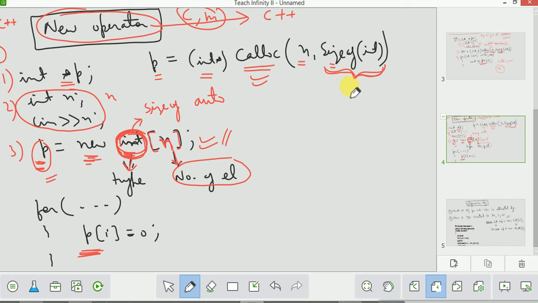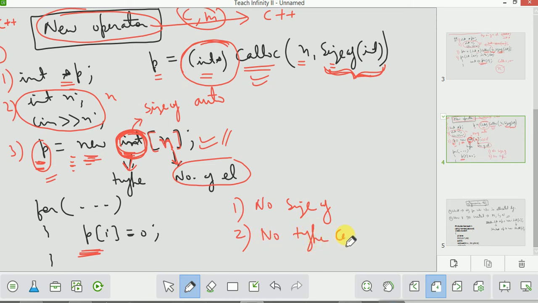You do not need to specify it. In calloc you need to specify. So this is the first feature of the new operator: no sizeof is needed. Second, you do not need to typecast it. When using calloc you need to typecast this pointer. In new you do not need to typecast, because the compiler will automatically typecast it for you.